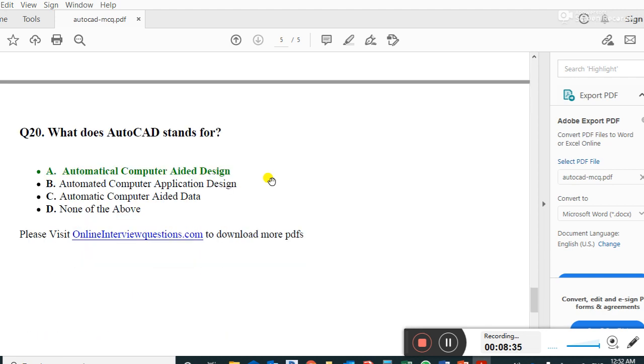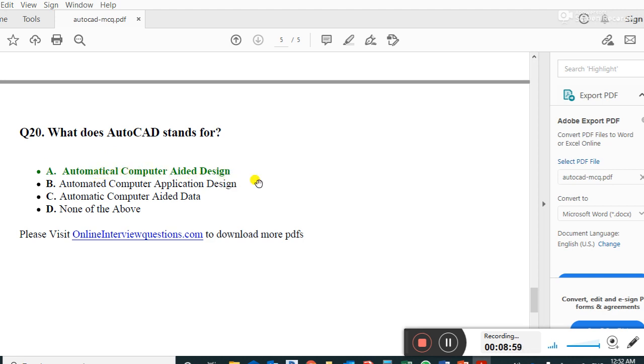Isometric is the right answer. What does AutoCAD stand for? Guys, this is a very important question. This is the short form, and this is the long form of AutoCAD: Automatic Computer Aided Design.